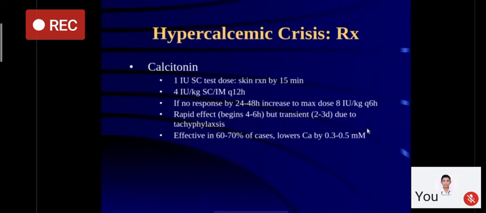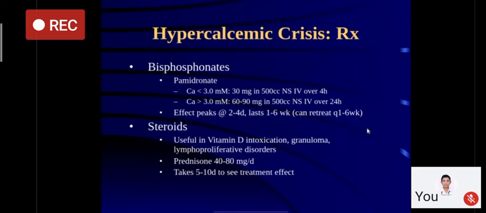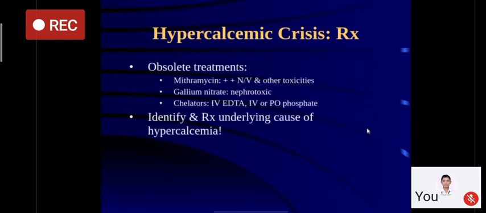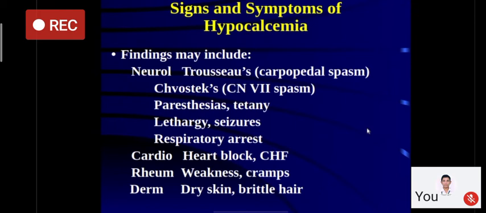Apart from that, we can take help of calcitonin, which again inhibits osteoclastic activity. I have discussed bisphosphonates, and I have also discussed steroid therapy. Now coming to hypocalcemia. We have discussed hypercalcemia, we have discussed primary hyperparathyroidism. The next is hypocalcemia. As the name suggests, serum calcium levels are low, so the levels are less than 8.5 milligram per deciliter. Now whenever you see a biochemical report of hypocalcemia, always look at albumin and correct serum calcium before proceeding further.